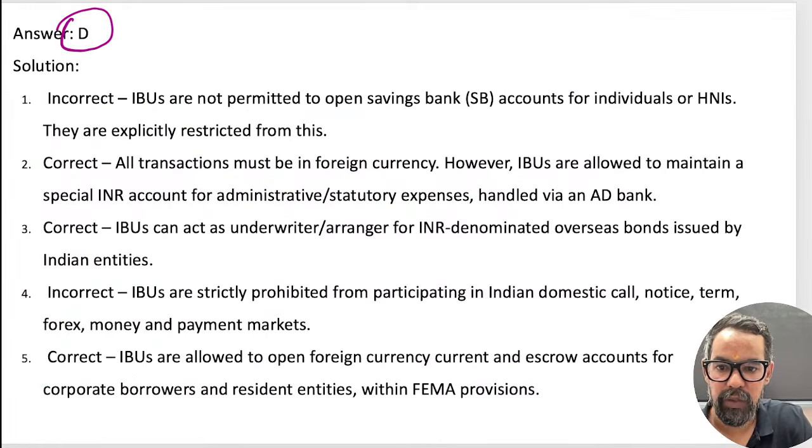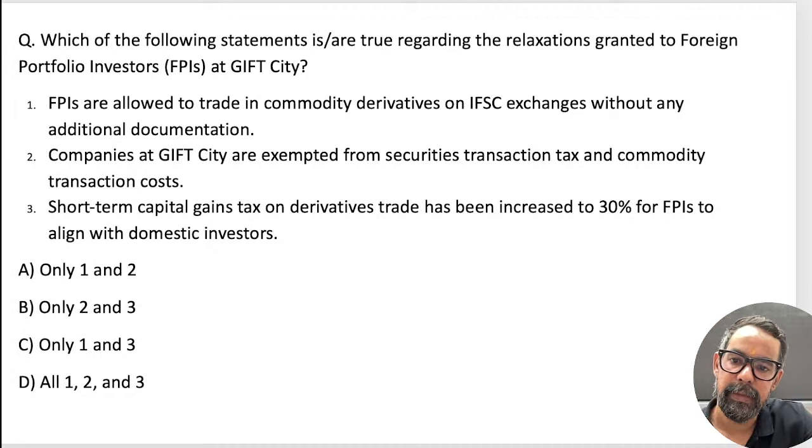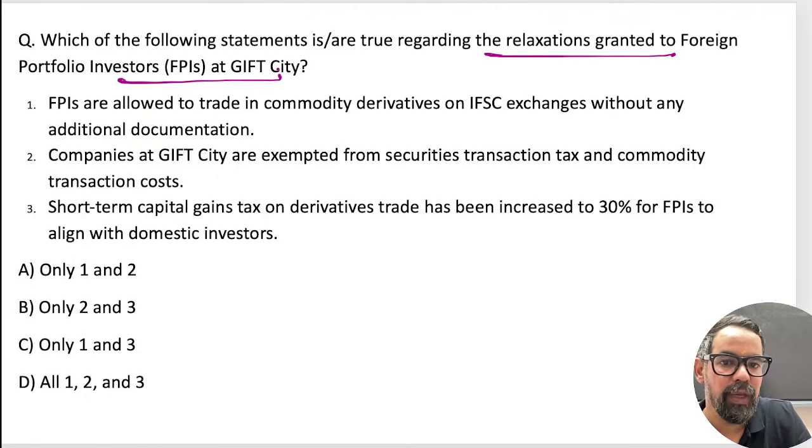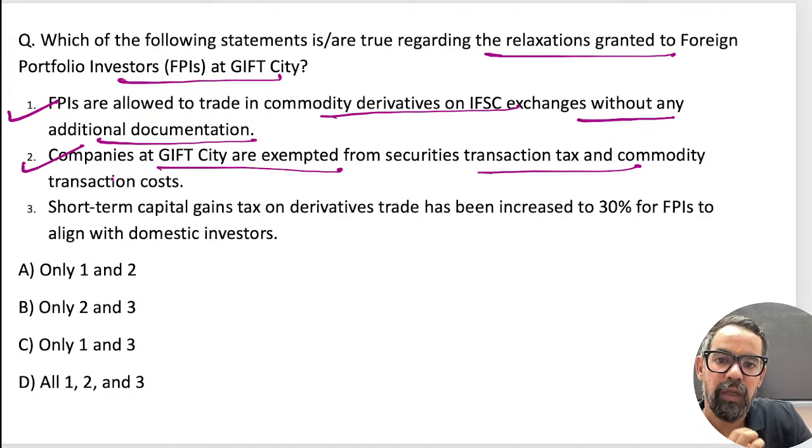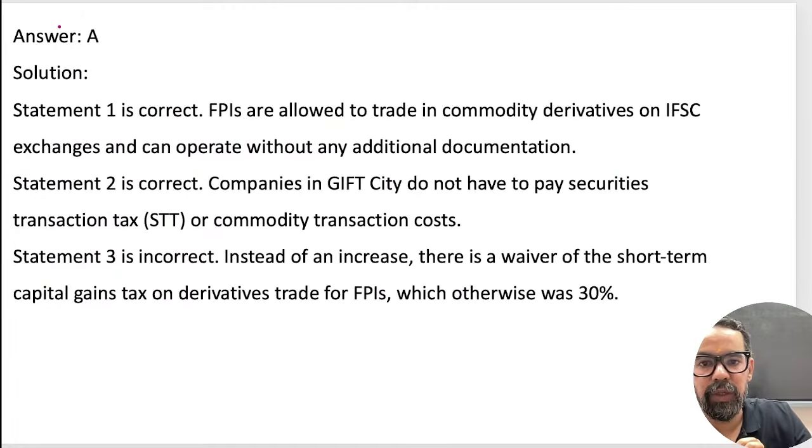Very good, well done guys. Next one. Which of the following statements are true regarding the relaxation granted to FPIs at Gift City? They are allowed in commodity derivatives on IFSC without any additional documentation. Yes. Companies at Gift City are exempted from CTT and STT. Yes. Short-term capital gain on derivatives is charged. No, it is not charged. So 1 and 2, option A will be the right answer.